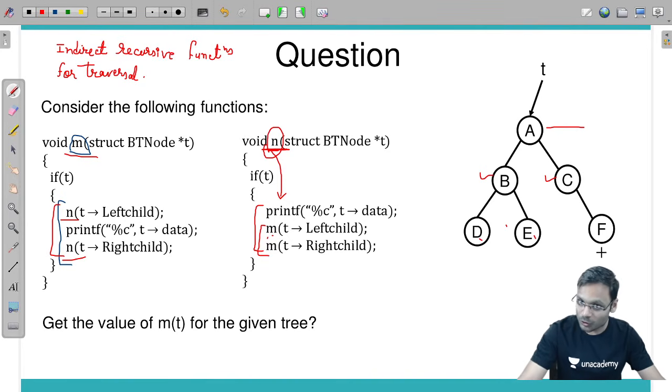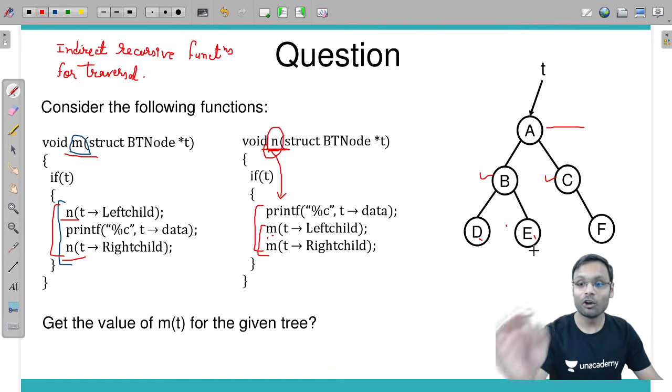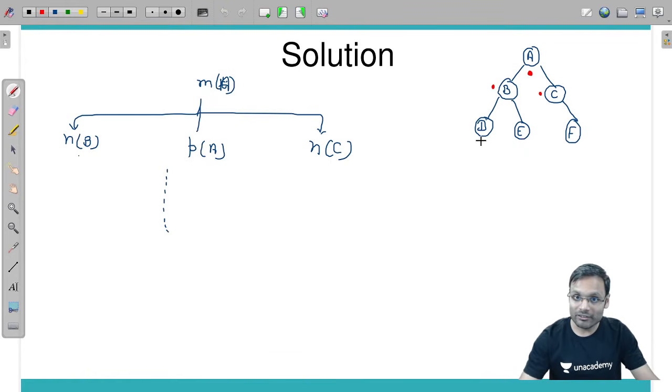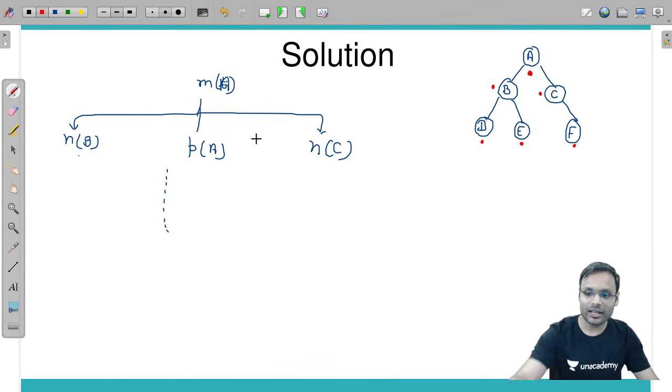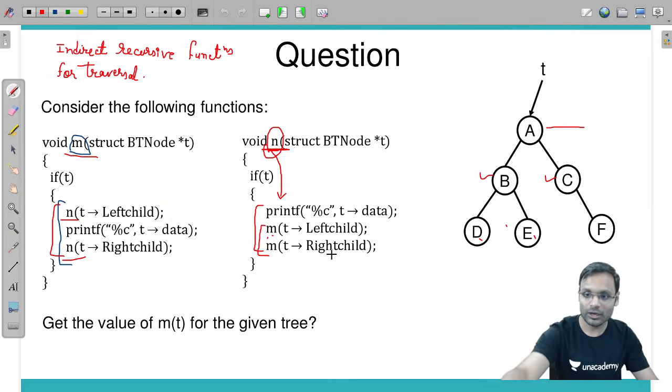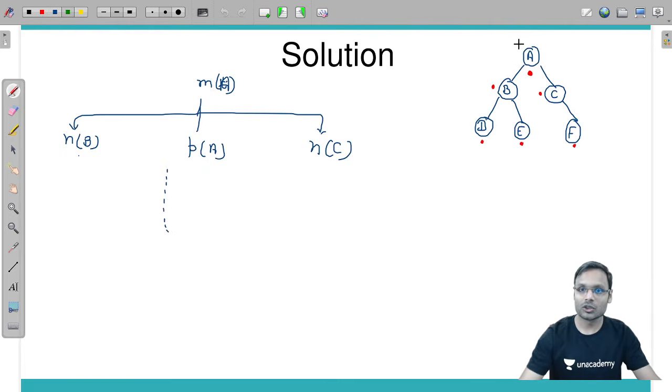Similarly for c also you will be calling for f in order way, means on the next level you are calling the function in order way. Done. It's a regular execution, left to right. So take a stroll from left to right, and whatever the sequence of dots we encounter, that is our correct answer of traversal.